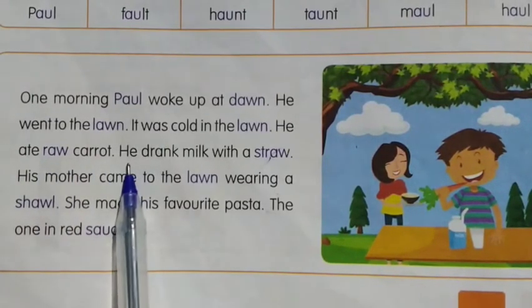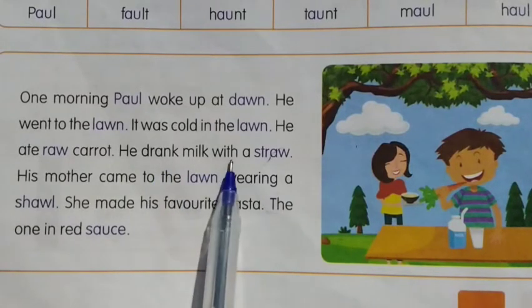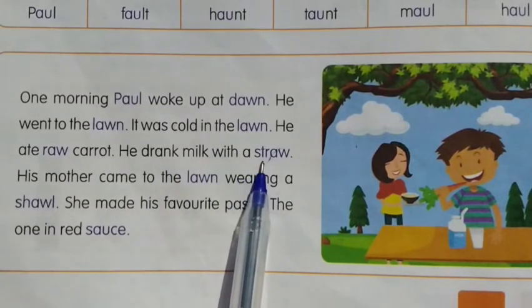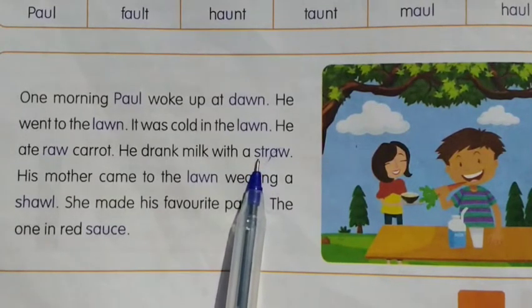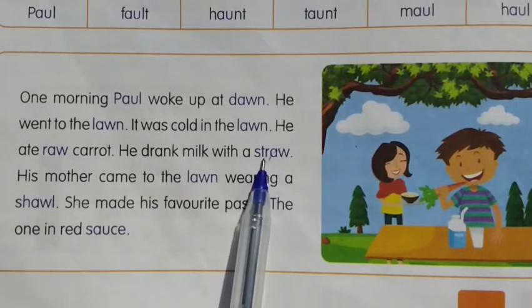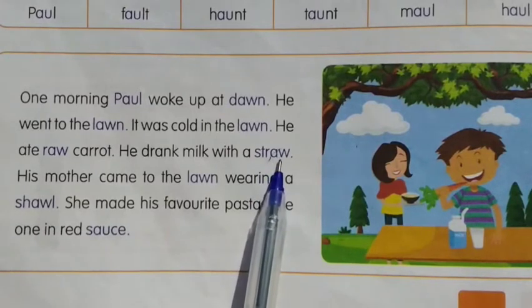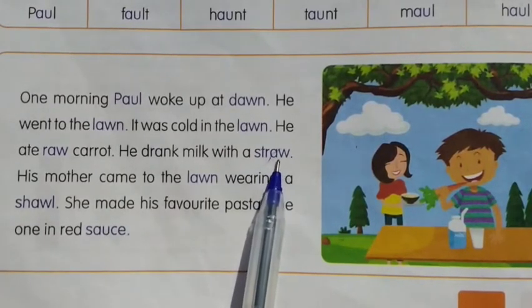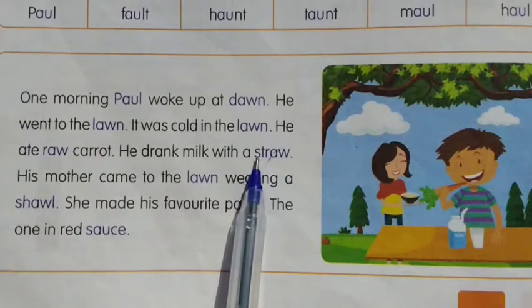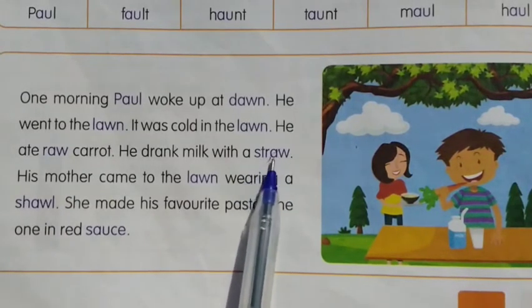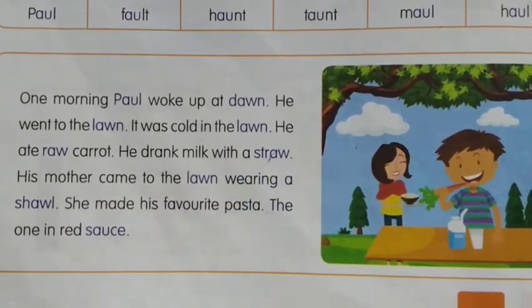Carrot. He drank milk with a, look at this word. Yes, this is a phonic word. The beginning sound of this word is St. The middle sound is R. And then the end sound of this word is a digraph sound, A. St, R, A. St, R, A. Straw. His mother came to the lawn.